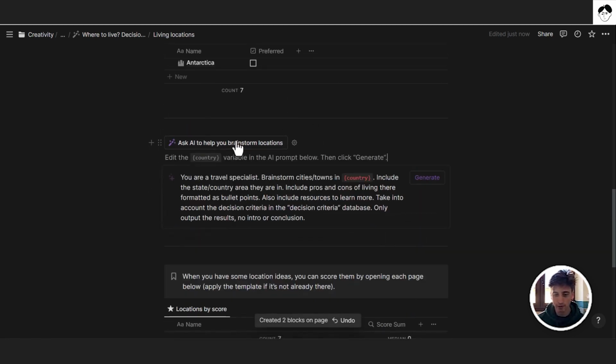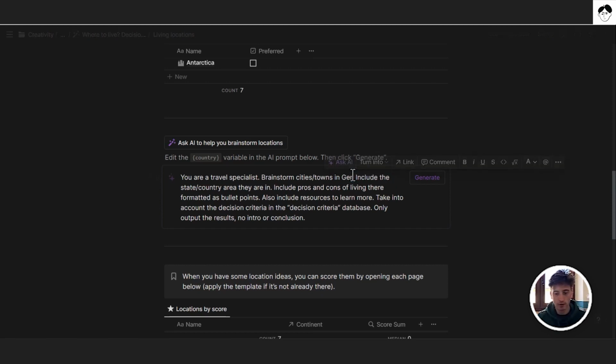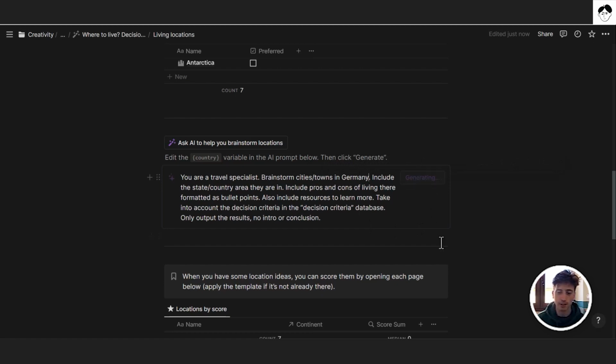So you can click on this button and you will see there is an instruction block that tells you what to do. You can see there is a prompt for Notion AI, and here you can scope down the brainstorming process to a specific country, and that's where you define the country that you want to look at. For example, let's say Germany, and then you can click on generate.